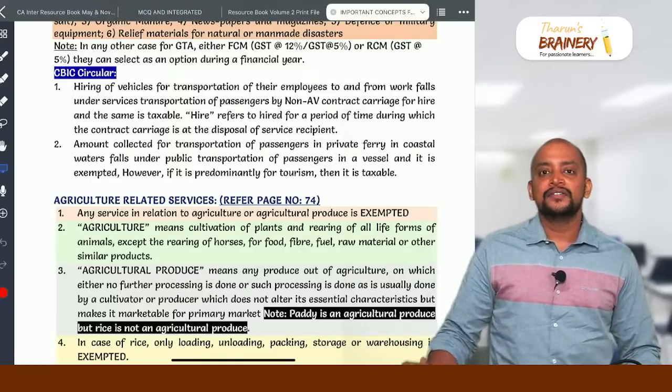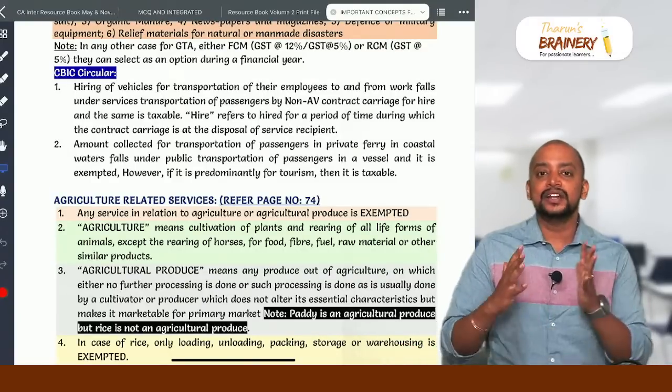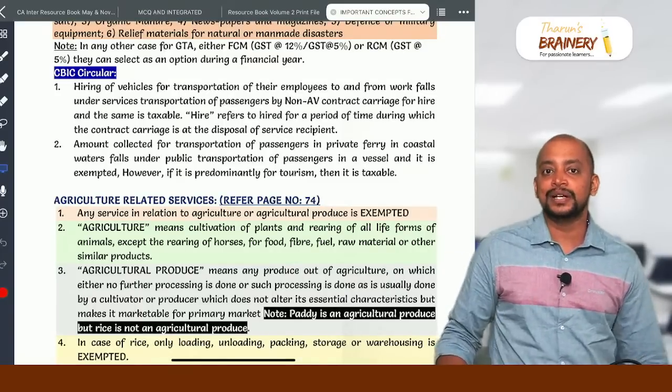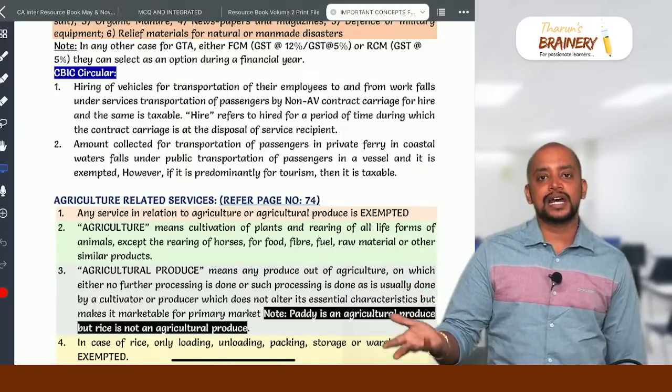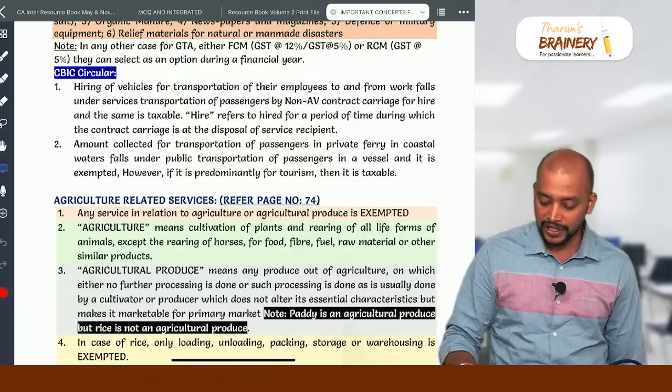But here, whenever it is completely under the control of the company, then it will be treated like a contract carriage on hire. Contract carriage on hire will be taxable and it will not come under RCM. So only renting of motor vehicles will come under RCM, but contract carriage will not come under RCM.